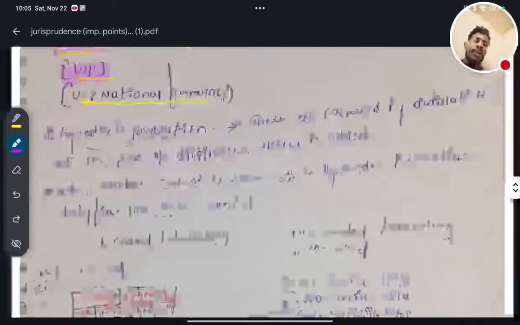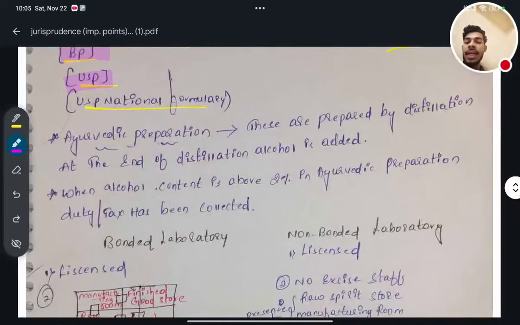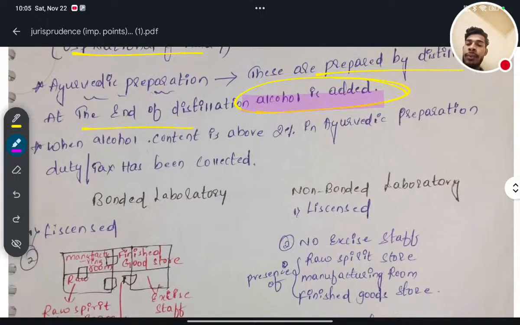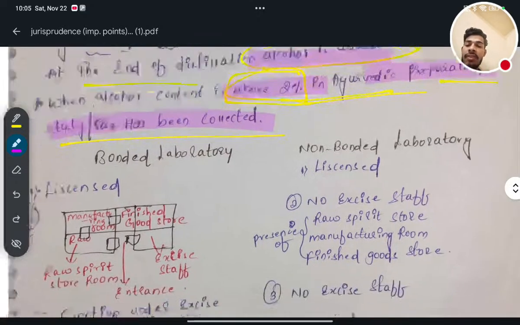Next, Ayurvedic preparation. These are prepared by distillation. At the end of distillation, alcohol is added. Next, when alcohol content is above 2% in Ayurvedic preparations, duty tax has been collected. So you have to remember this point.